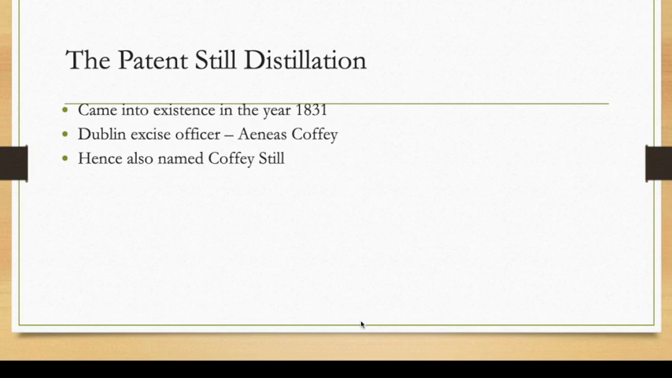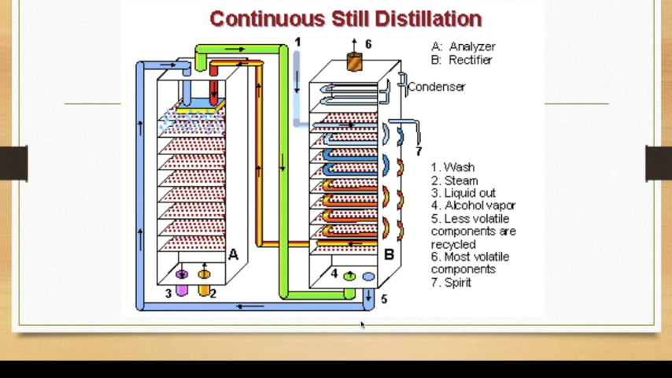Now, the second part is called the patent still method. The patent still method came into existence in 1831. It was introduced by the Dublin excise officer Aeneas Coffey, so it was hence called the Coffey still, or a continuous still. Why is it called a continuous still? Unlike the pot still, this still can be used again and again without washing and cleaning. You can use this n number of times without cleaning. So this is how a continuous still looks.